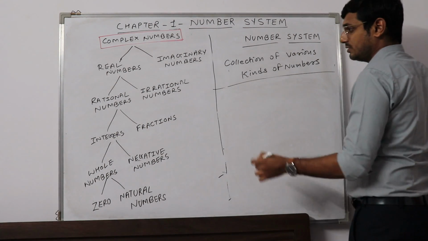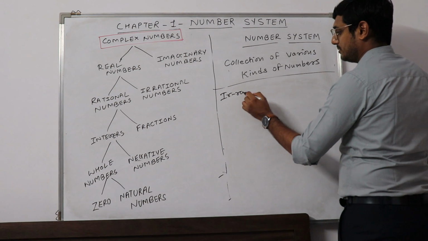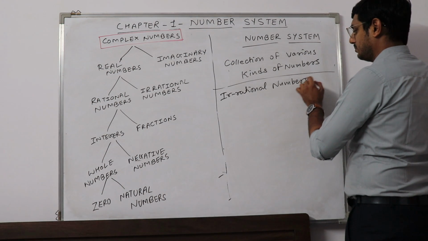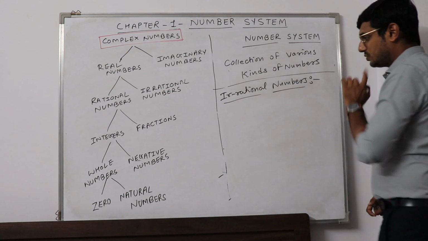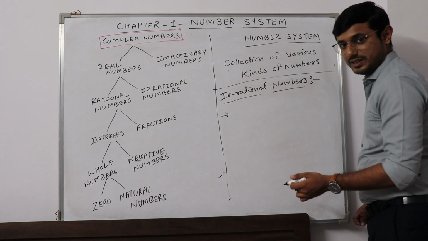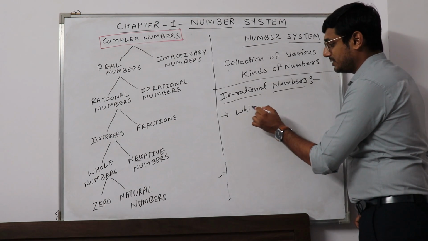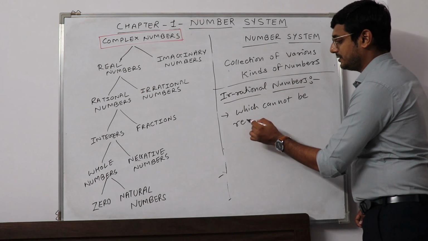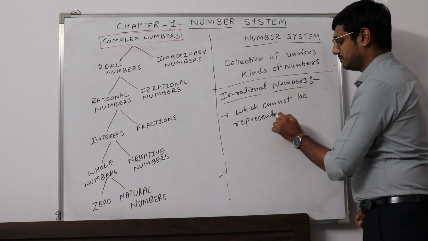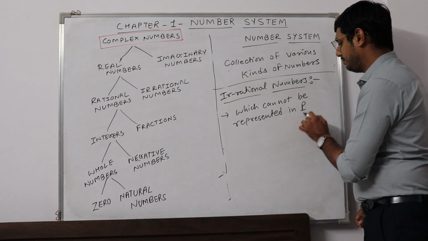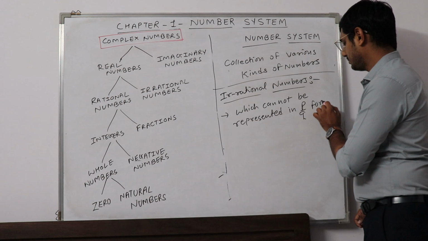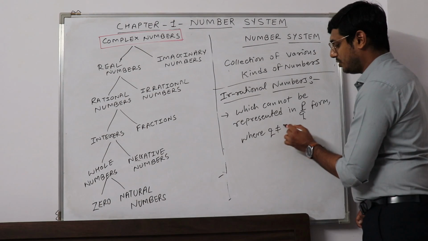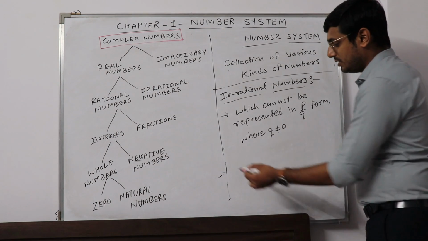Now, irrational numbers. There are some numbers which cannot be represented in P by Q form, where Q is not equal to 0.